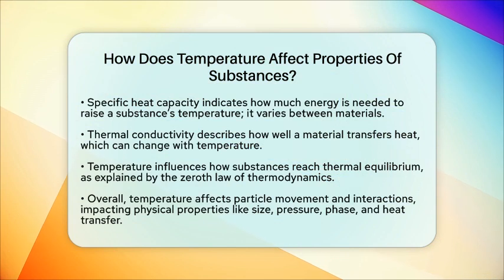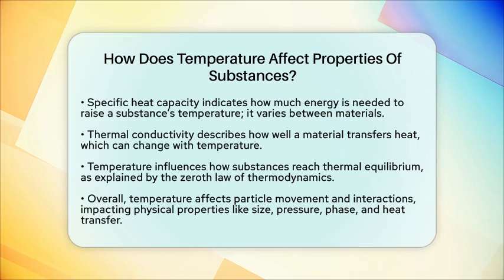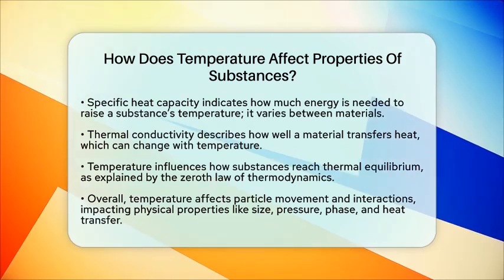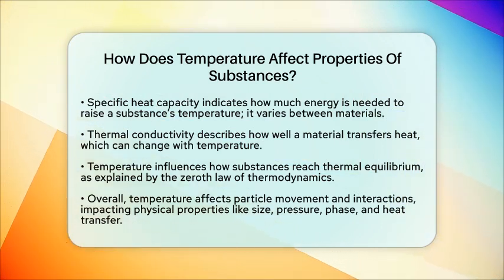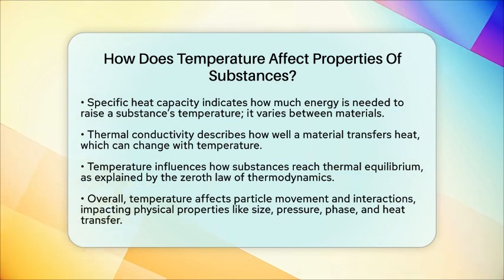Finally, temperature helps us understand how substances reach thermal equilibrium. According to the 0th law of thermodynamics, if 2 objects are each in thermal balance with a third object, they are in balance with each other. This principle makes temperature a consistent way to compare different materials.